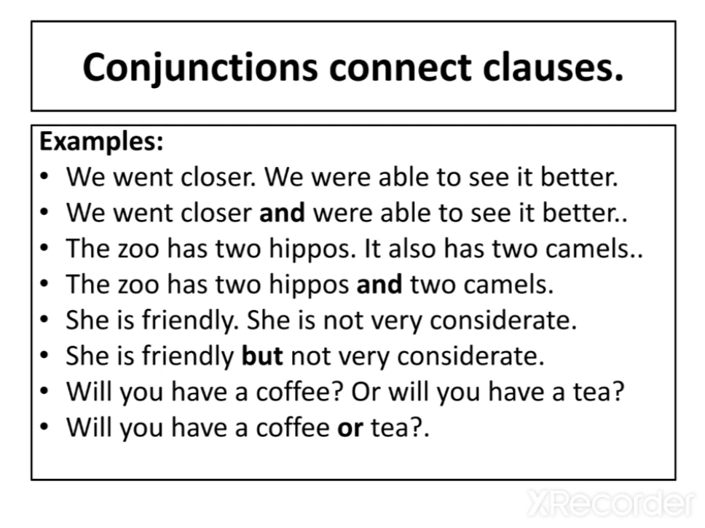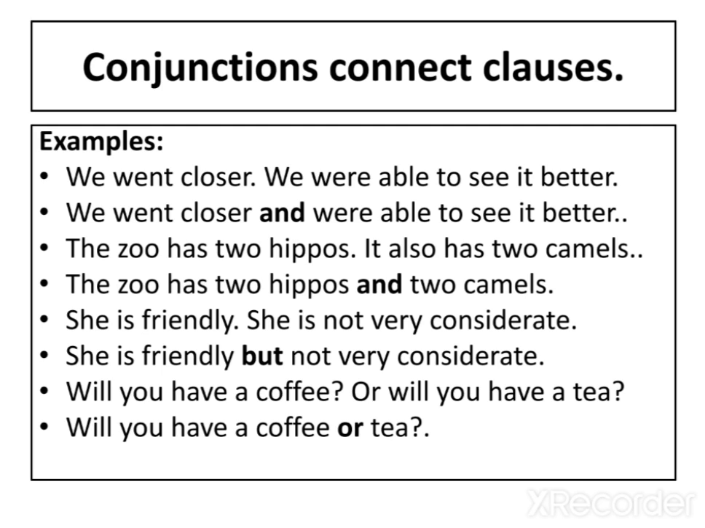See, we went closer and were able to see it better. So "and" is joining these two clauses. What are clauses? We went closer. This is number one clause. And number two clause is we were able to see it better. And both the clauses are joined by "and" in the second sentence.